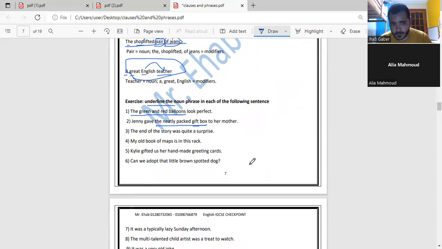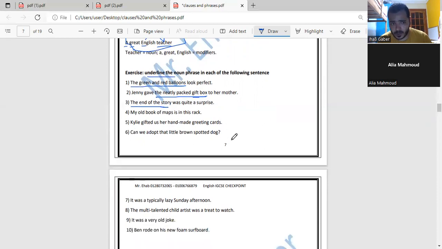The end of the story. Yeah, exactly. The end of the story. So the noun here is story. Which words are modifying the word story? I think the end of the story will be a noun phrase. Yes or no? Let's have another try until you master it.